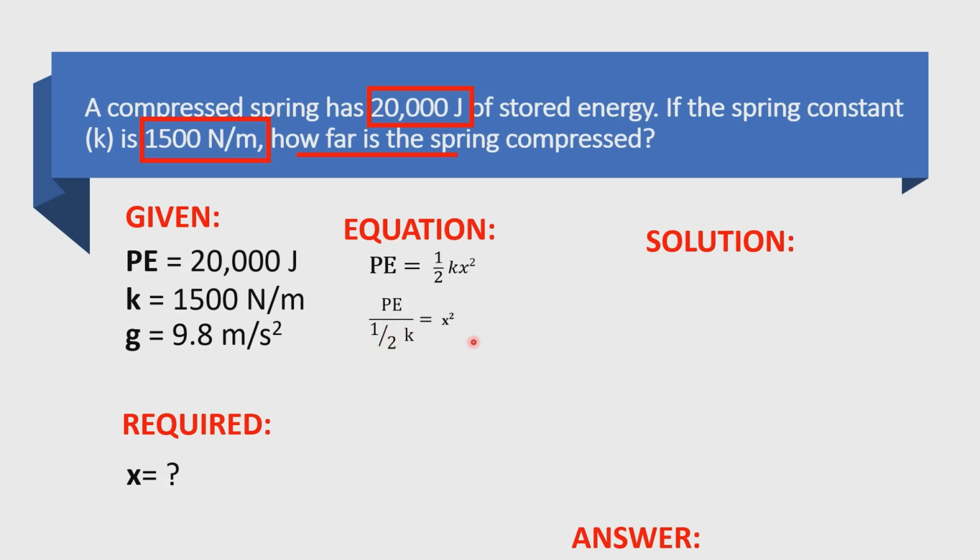So deriving the formula, ito, PE, 1/2, tinanggal ko lang tong kasama niya, nilagay ko siya sa ilalim to cancel out. So mawala na siya ng kasama, no? Yan. And then, as you can see, we have X squared. So we need to square root this one, both sides. Ayan. So this would be the final equation. X is equal to square root of PE over 1/2 K. So nakaderive na tayo ng formula.